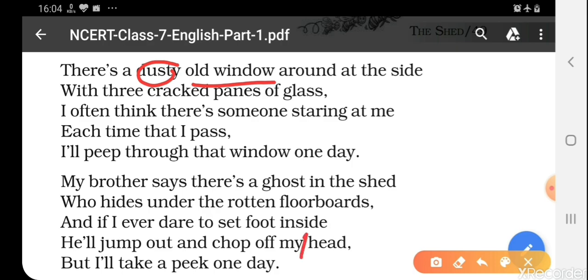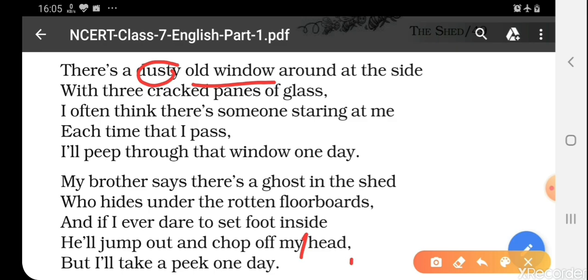3 panes उसमें से टूटे हुए हैं. Clear? I often think there is someone staring at me each time that I pass. And this little child says that whenever I go there, whenever I pass through that shed, I think that there is someone who is staring at me, that who is looking at me, जो मेरी तरफ देख रहा है. I think that someone is looking at me, कि कोई मुझे देख रहा है.